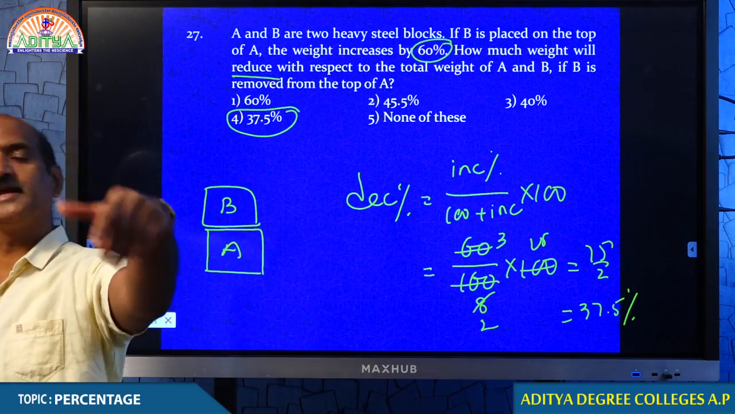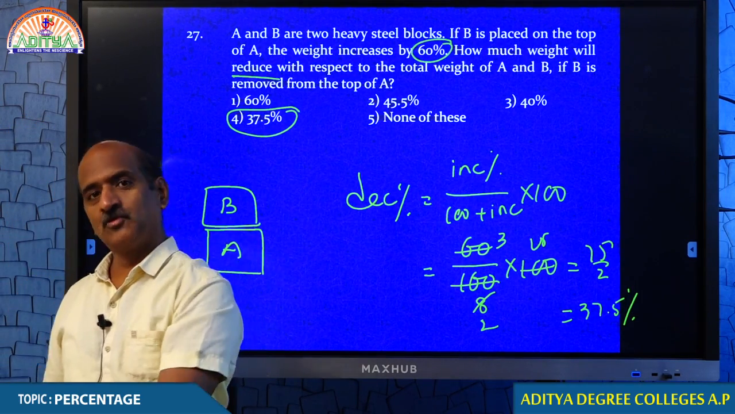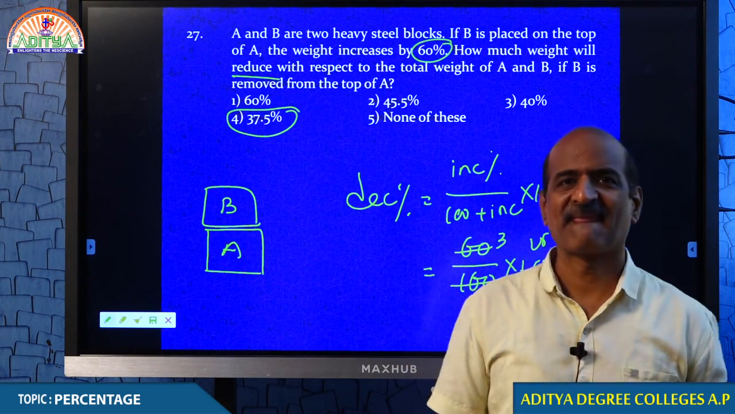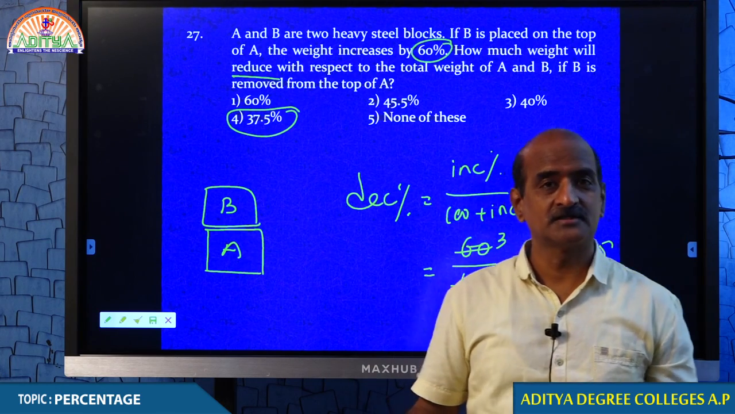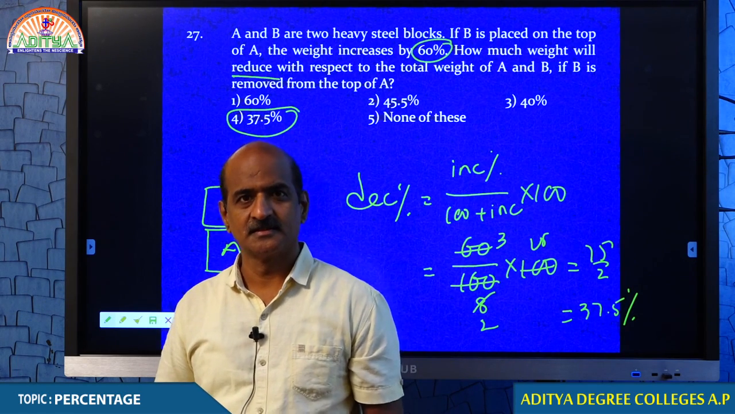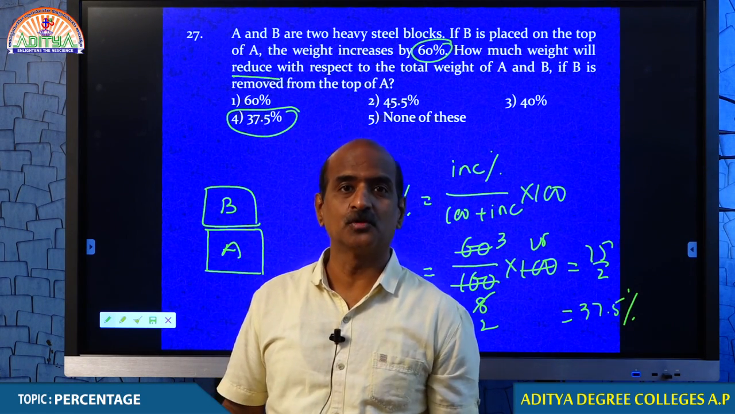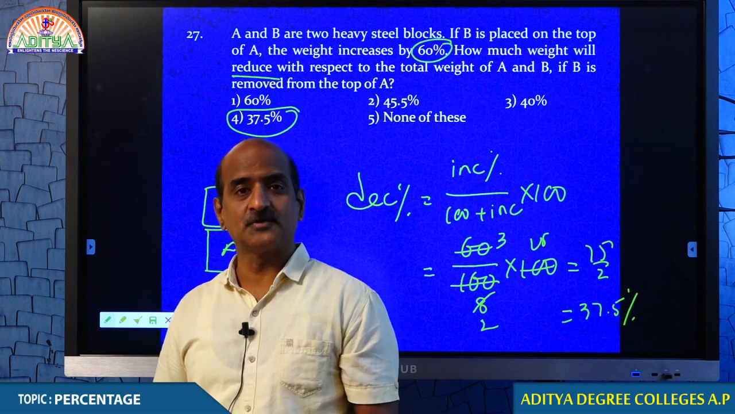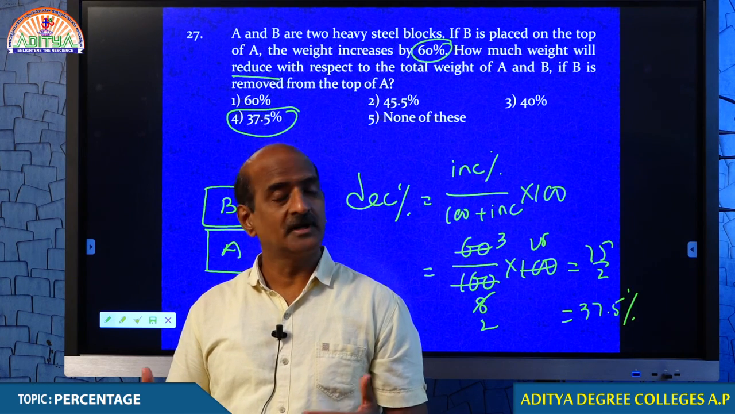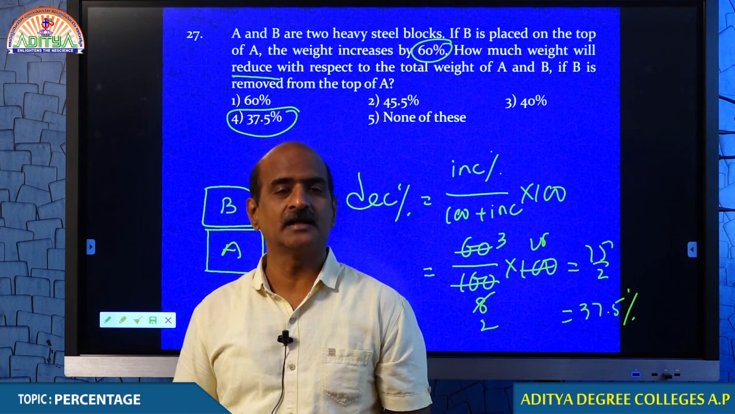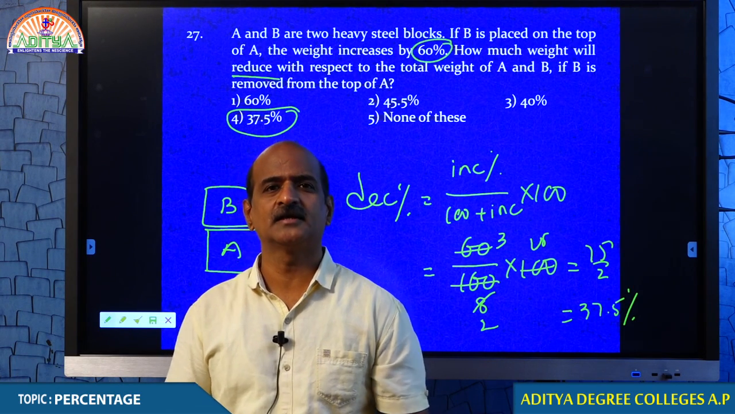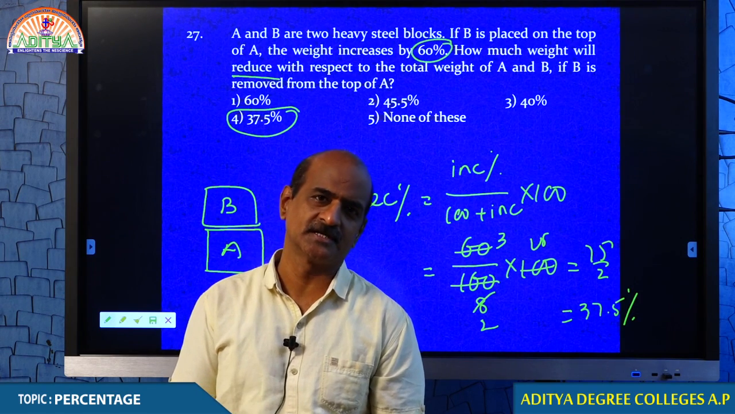When B is placed, it increases by 60%. If B is removed, the weight reduces by 37.5%. This is very important, students. This concept is used while handling heavy vessels in deep water ports. In water port, in transportation, you see that this usually happens. We need to know what actually happens in handling heavy weights. At least you understand the very concept of percentage increase and percentage decrease.